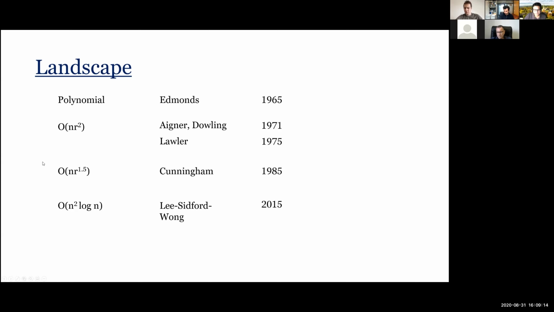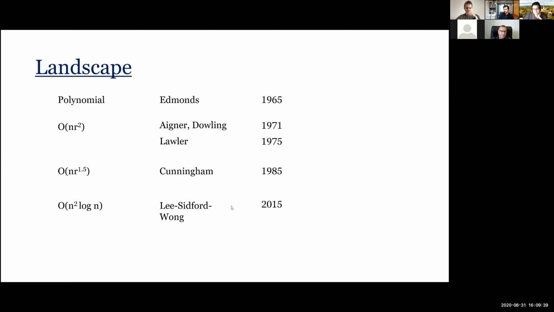This was improved to n r to the 1.5 by Cunningham in 1985, and since then this was the best known result. Note that r can be as big as order n, so this gives an n to the 2.5 algorithm.